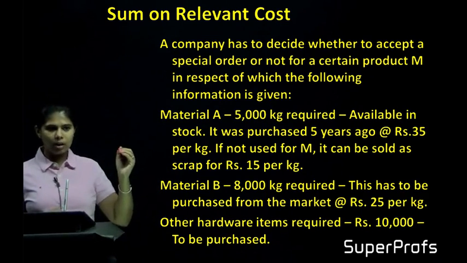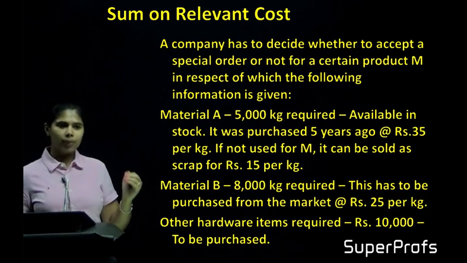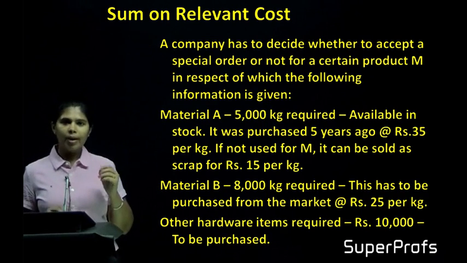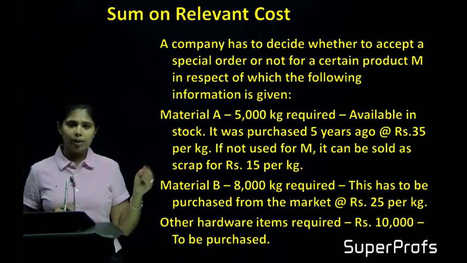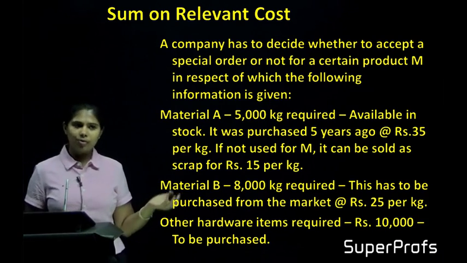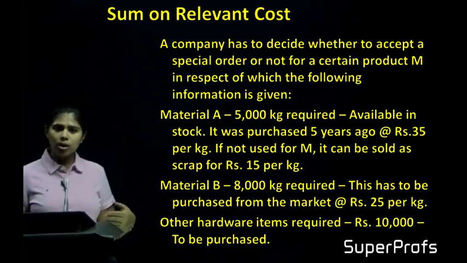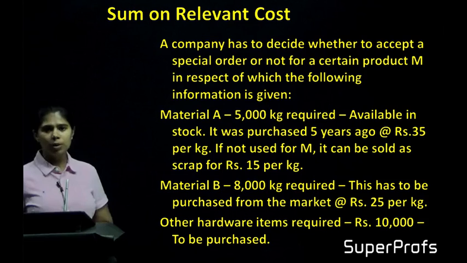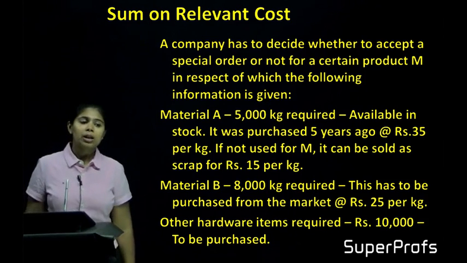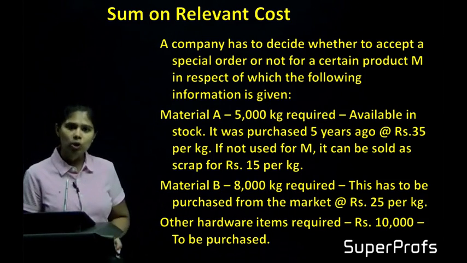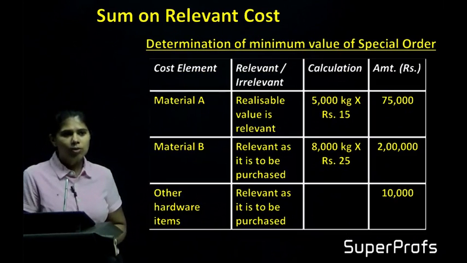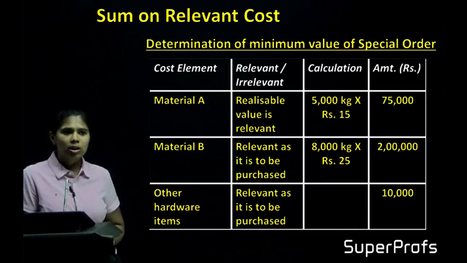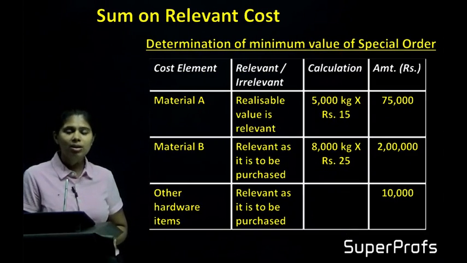And when I'm reading the question point by point, the first point is material A. So material A, 5000 kg is required. I already have it in stock. I purchased it 5 years ago. And if I don't use it today, I will sell it for 15 rupees per kg. So what is relevant for me? Relevant is 15 rupees per kg into 5,000. So if you look at this, 5,000 kg into 15, realizable value is relevant and therefore 75,000 rupees